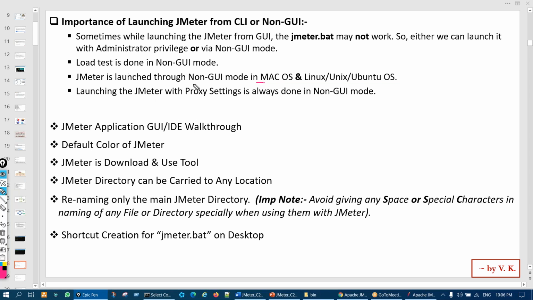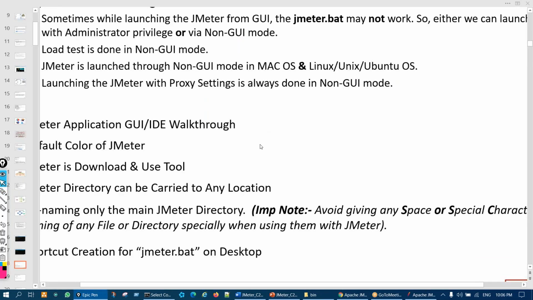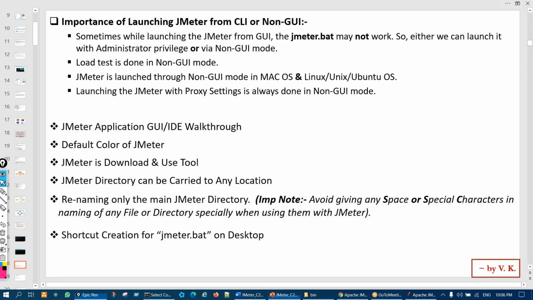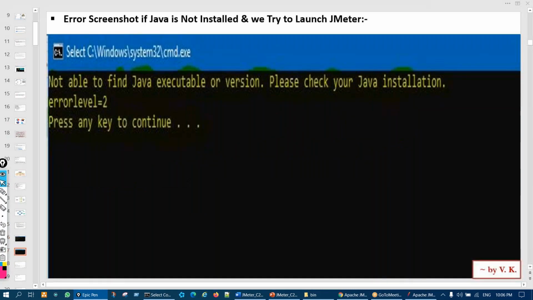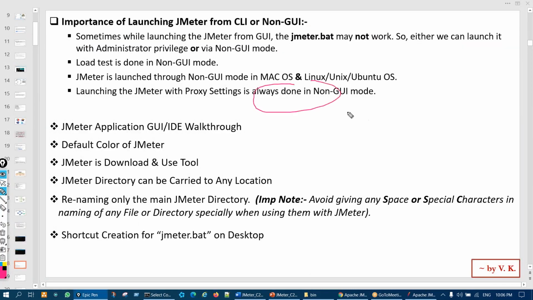Okay, so JMeter is launched through non-GUI mode only in Mac and Linux OS, so that is also important. And then there is a third launching mode, right? Proxy mode, the third launching mode, which I have not covered, but we'll cover it later after a few days. So that is done through non-GUI mode only. So you see why the non-GUI mode is more important, right? GUI mode is there, but non-GUI mode holds more importance because so many things are done through non-GUI mode.